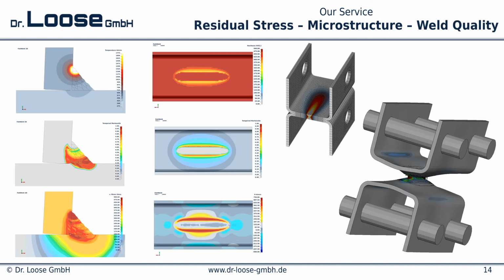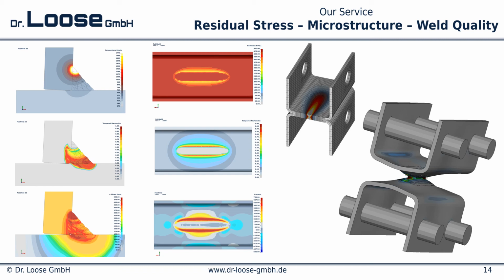We also provide residual stresses analysis, microstructure analysis and weld quality analysis. See some examples on this slide. On the left column we have a multipass T-joint. The picture on the top shows the temperature field during the last pass. In the middle we see the result for tempered martensite, and on the bottom the residual stresses according to von Mises are plotted.